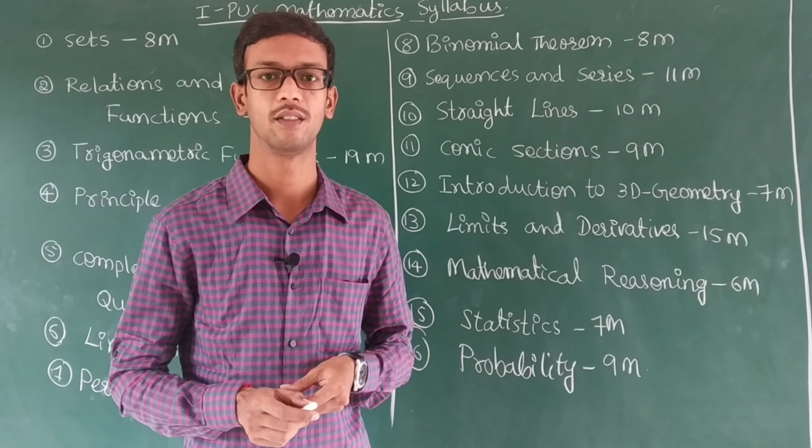And here you observe the major topics. Trigonometric functions will carry 19 marks, and limits and derivatives is 15 marks. You will get 15 or more marks from each of these 2 chapters. So these are the total chapters in first PUC.